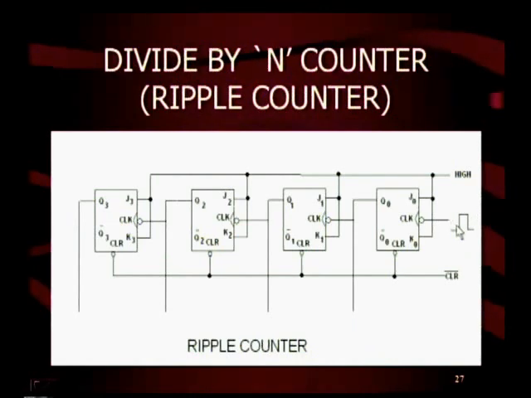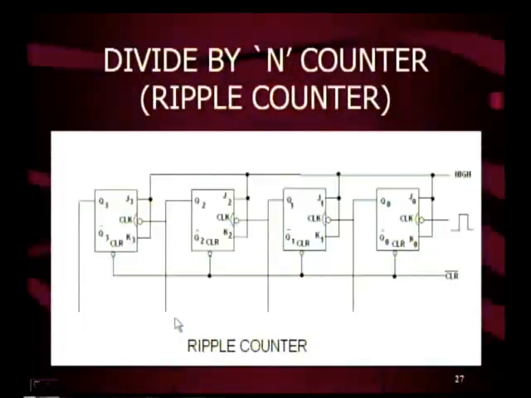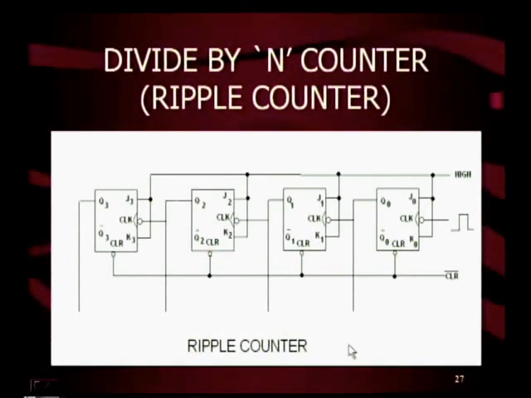For the third clock pulse, again only flip-flop 0 toggles. The output is 0, 0, 1, 1. For the fourth clock pulse, flip-flop 0 toggles, flip-flop 1 toggles, and flip-flop 2 also toggles. Then the output is 0, 1, 0, 0. This action continues for the remaining clock pulses, that is the 5th clock pulse, 6th clock pulse and also the 7th clock pulse. At the end of the 7th clock pulse, the output is 0, 1, 1, 1.